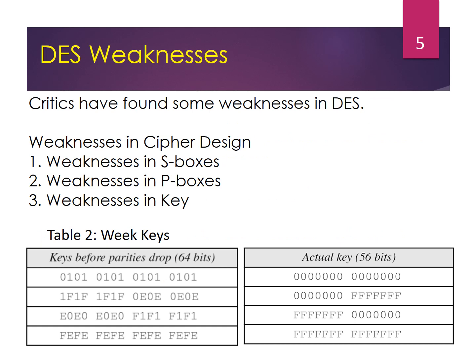DES weakness: the critics have found some weakness in DES, the weakness in cipher design. First the weakness in the S-box, the weakness in the P-box, and the weakness in the key. The weak keys: the key before parity drop is 64 bits and the actual key is 56 bits, which is shown in table 2. Just observe the 64 bits and 56 bits.